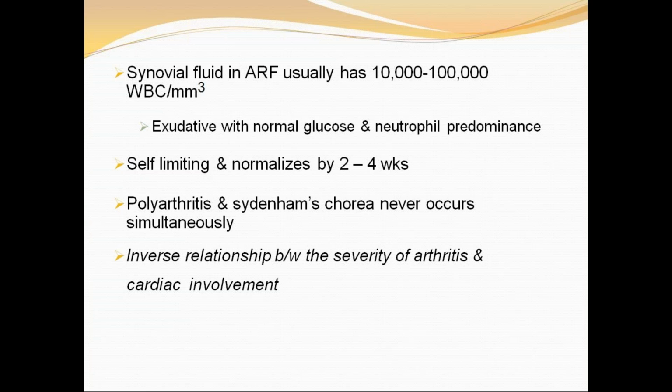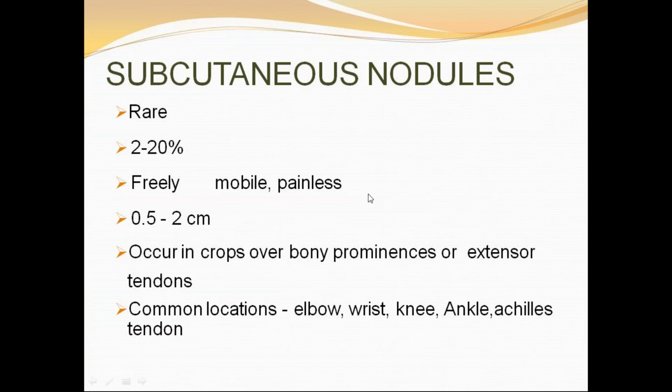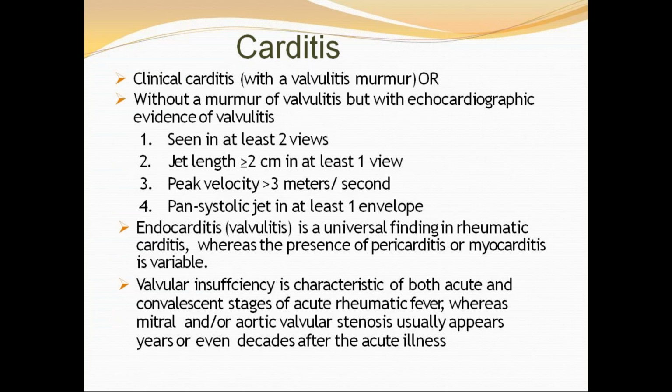Frequently, arthritis is the earliest manifestation of acute rheumatic fever and may correlate temporally with peak anti-streptococcal antibody titers. There is often a relationship between severity of arthritis and cardiac involvement, which is inverse. So the more severely the joints are involved, the less the cardiac involvement. This inverse relationship you must know. Usually arthritis and Sydenham's chorea also do not occur simultaneously. So these are the points you have to remember in your arthritis part, usually the polyarthritis.